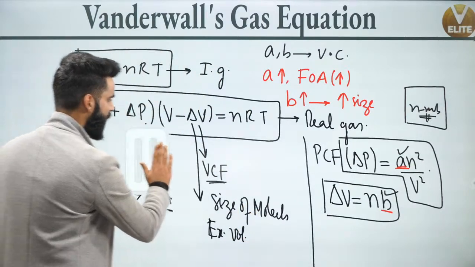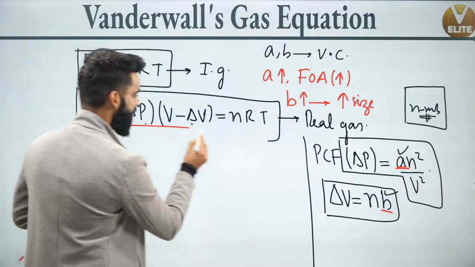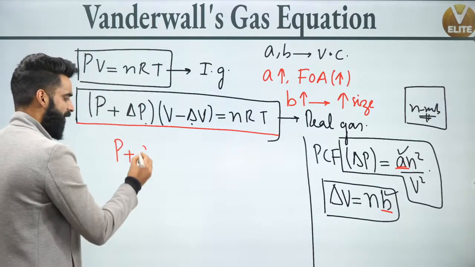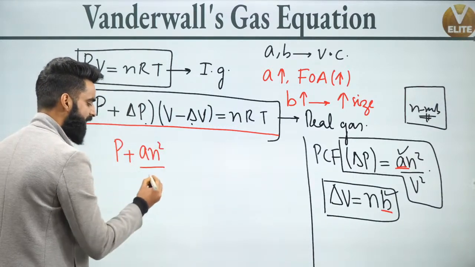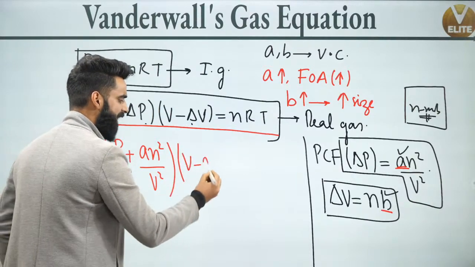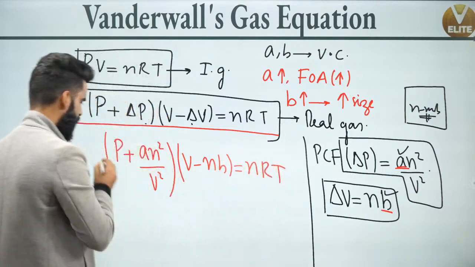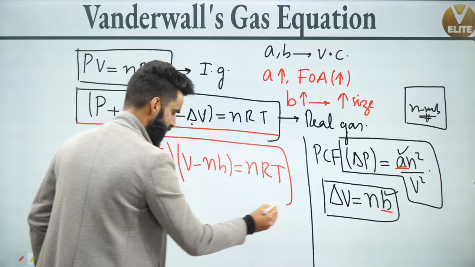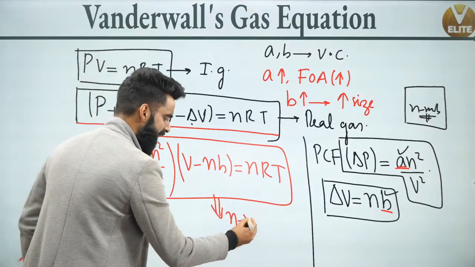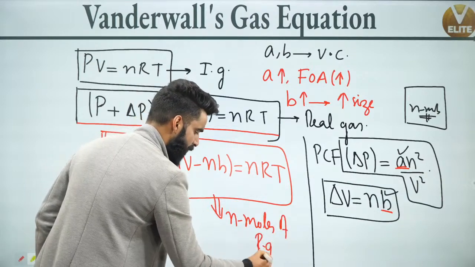Now people see, I gave you the value of delta P and delta V over here. Can I complete this equation now? Can I write it like this? P plus, instead of delta P, I'm writing AN square divided by V square, multiplied by V minus, instead of delta V, I'm writing NB, is equal to nRT. Now this equation is what we call the van der Waals gas equation, which is valid for n moles of real gas.